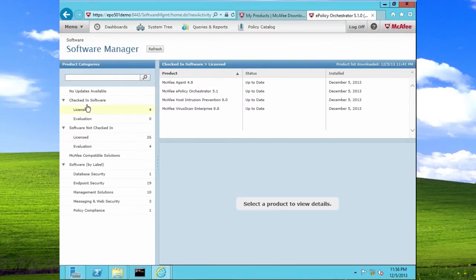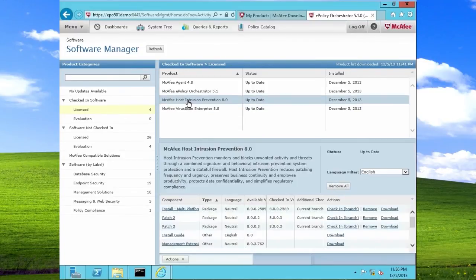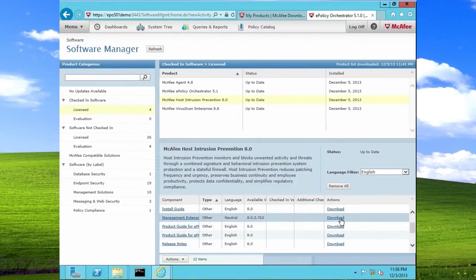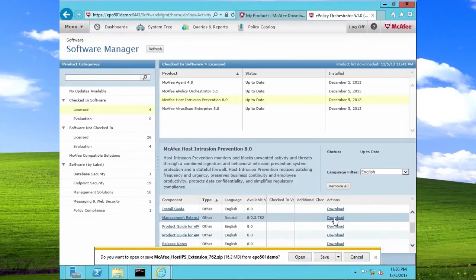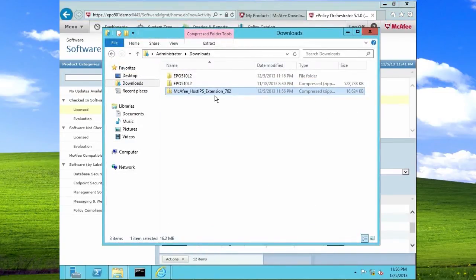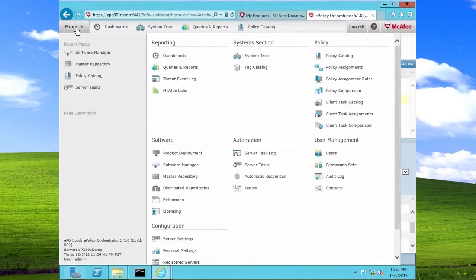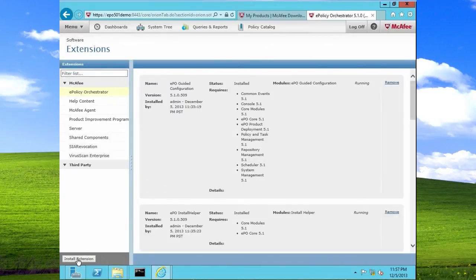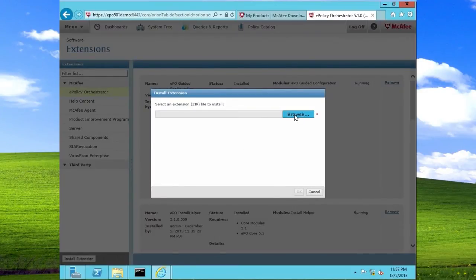We will navigate to License under Checked In Software. McAfee Host Intrusion 8.0 will locate a management extension. Click on Download and save it. The McAfee extension has been downloaded to the Downloads folder here. To install the extension, go back to the ePO console, click on Menu, Extensions, Install Extension, and browse to the extension file.